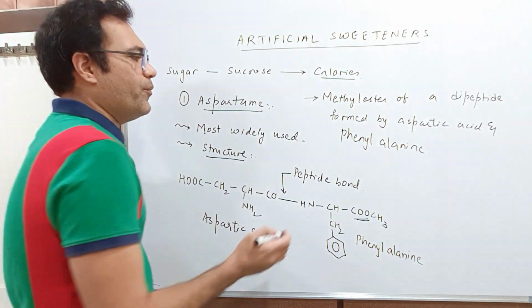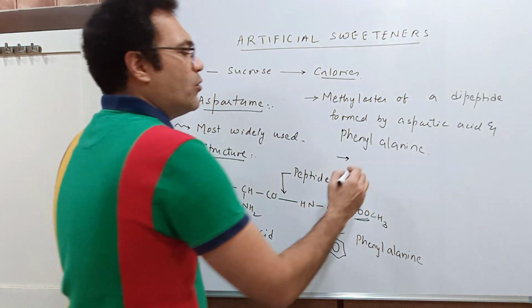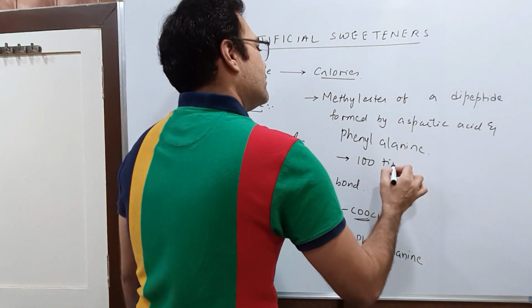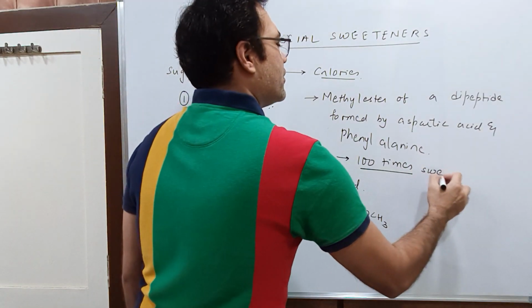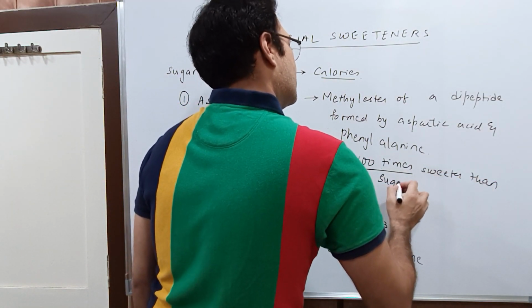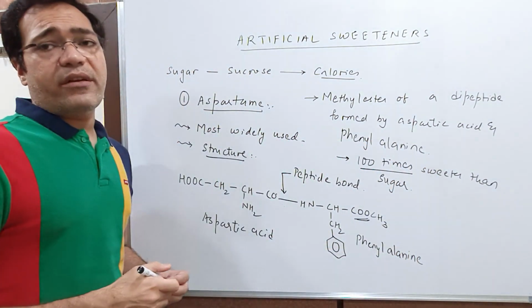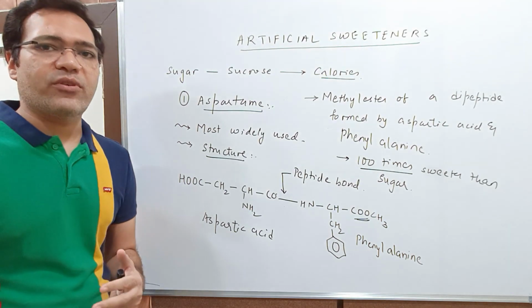Correct? Now, students, aspartame is about 100 times, remember this nicely, it is 100 times sweeter than sugar. So it is 100 times sweeter than sugar, but it does not have the harmful effects of sugar.